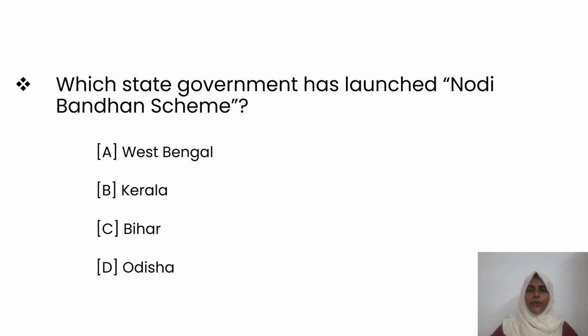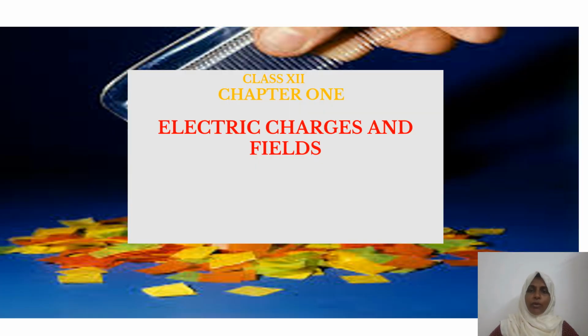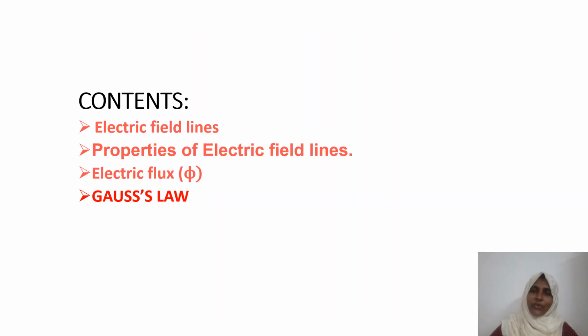Okay, if you are ready, let us move to our session or our concept, that is electric lines and charges. So before going to this chapter in detail, we should have the concept that we have to discuss in this class. So let us check which are they. First of all, we have to come across with electric field lines.